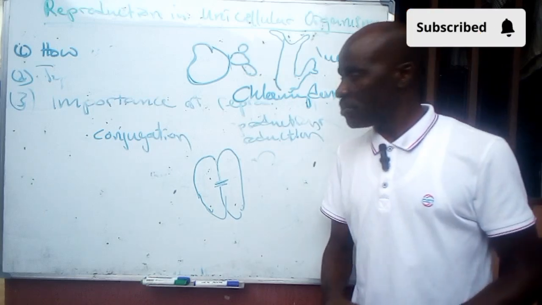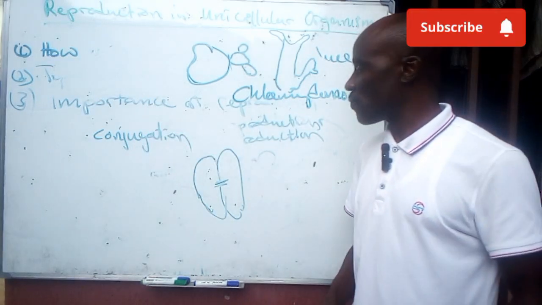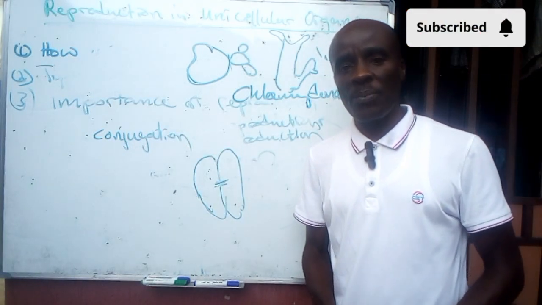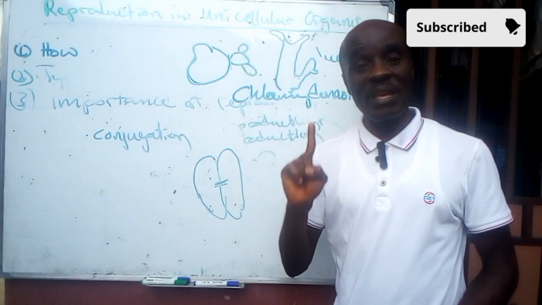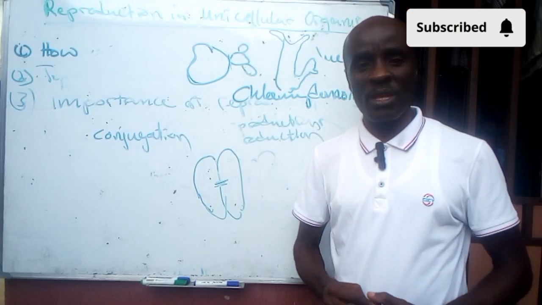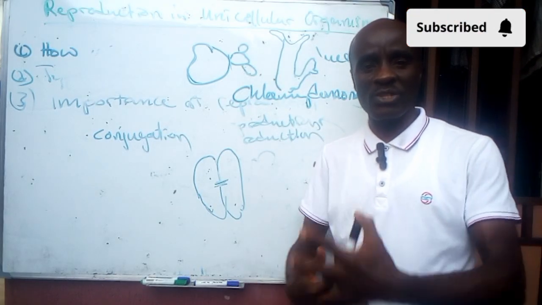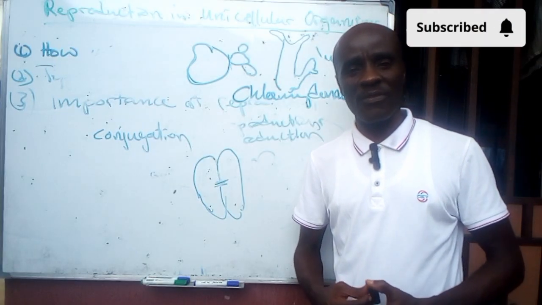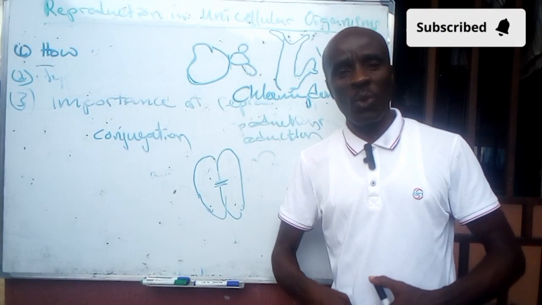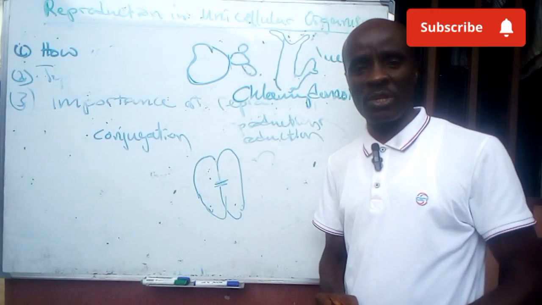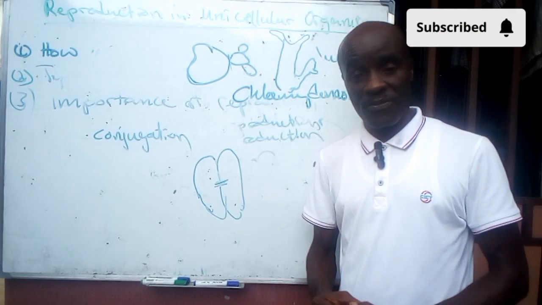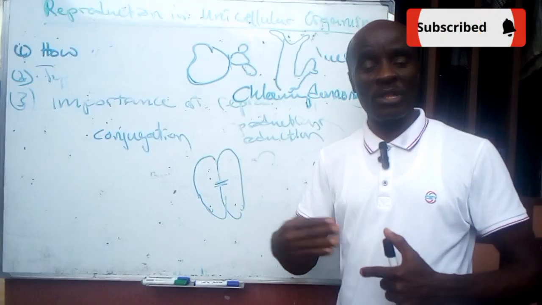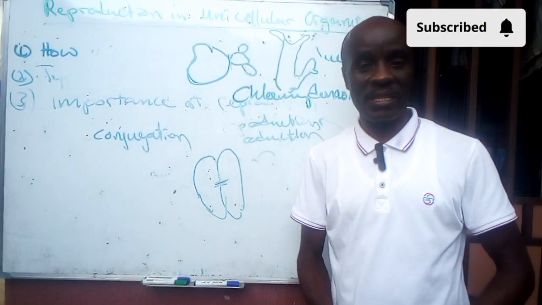Now, let's briefly talk about the importance of reproduction. One of the basic importances is that it improves vigor. It increases genetic variation, making an organism adapt effectively in its environment. Another one, it helps in continuity of life. That means making the organism maintain its existence in its environment.